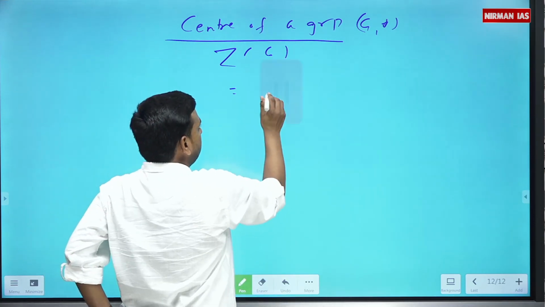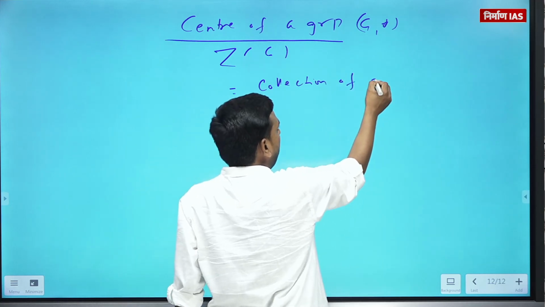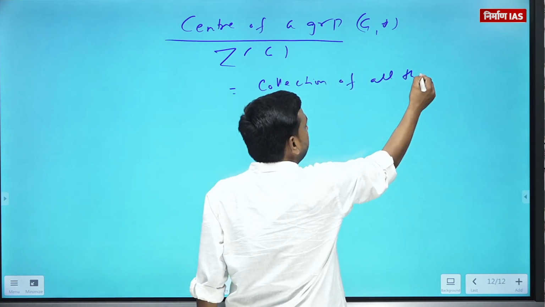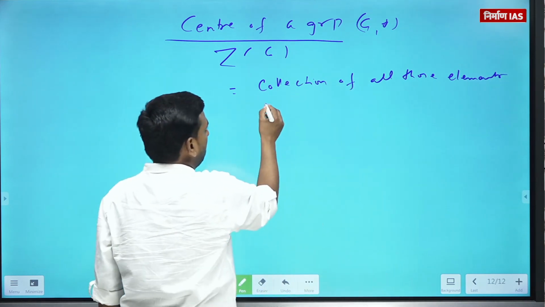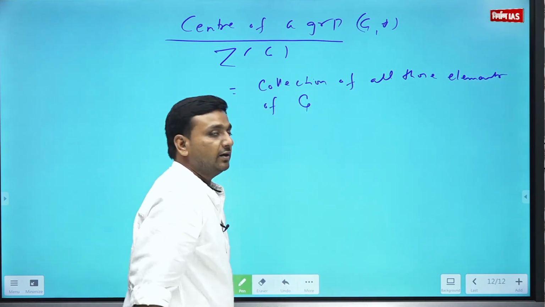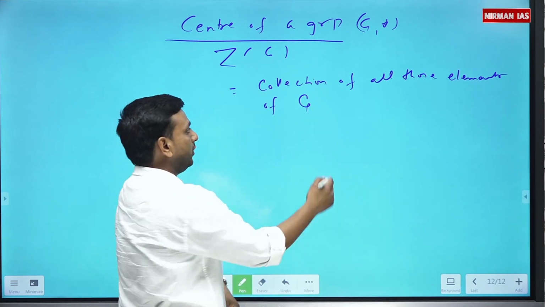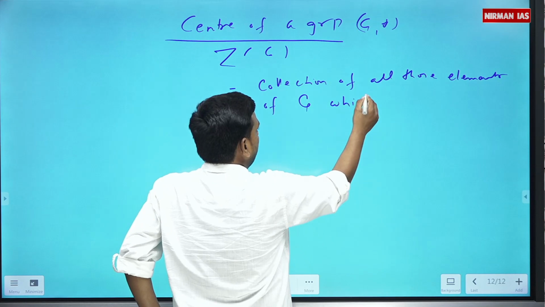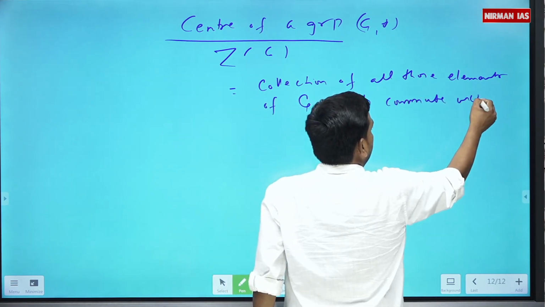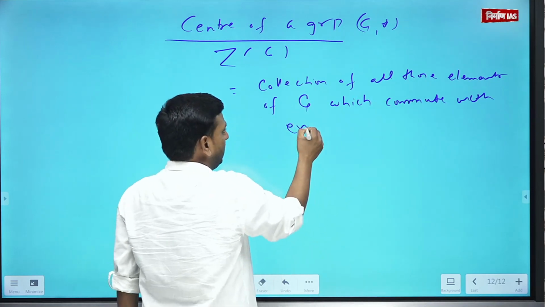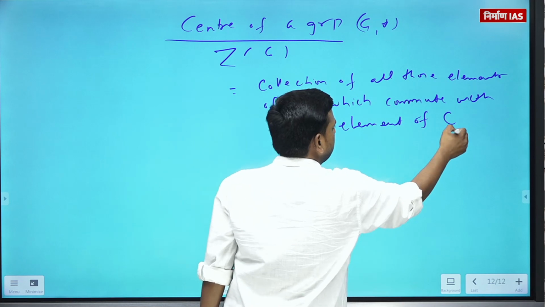This is the collection of all those elements of G which commute with every element of G.